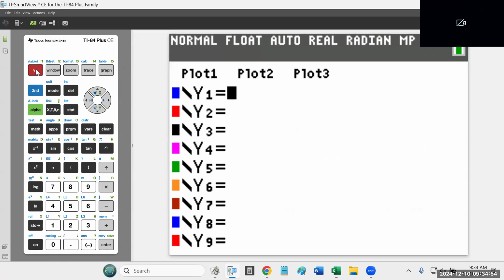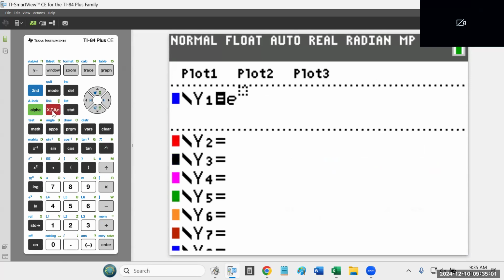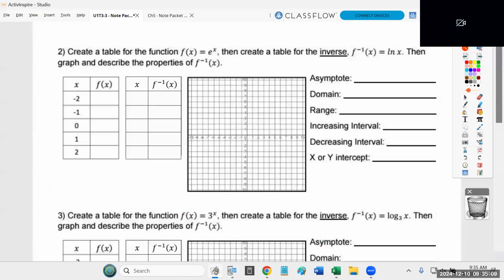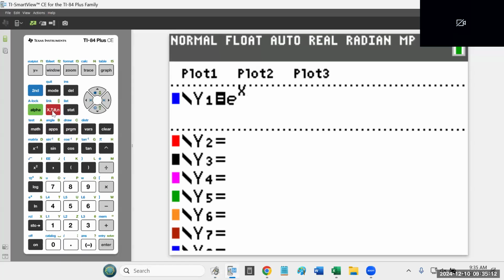Go to y equals. I hit E, which is connected to the division key. So I hit second and then division, raised to the x. Now, because we are not graphing this one, I'm not going to bother hitting graph. I just need the table of values starting at -2. So I'm going to go to table.